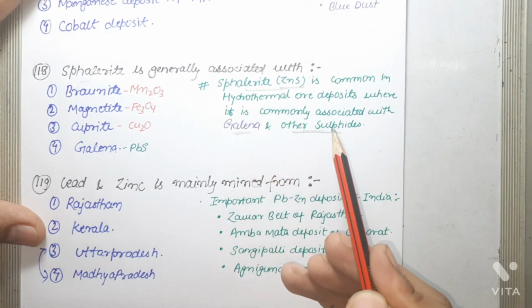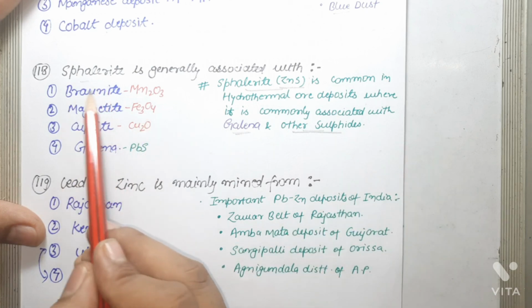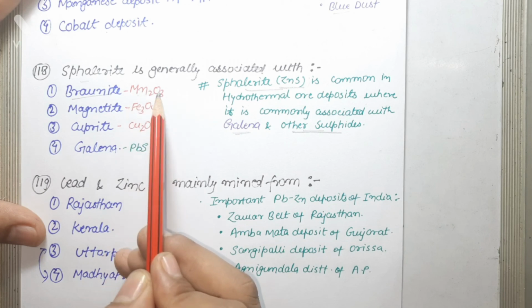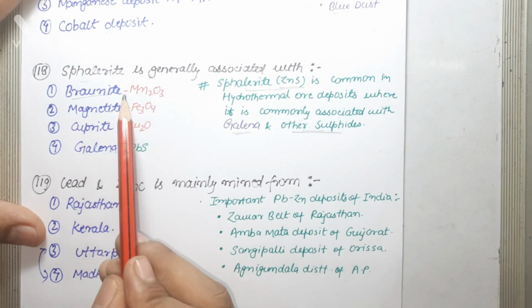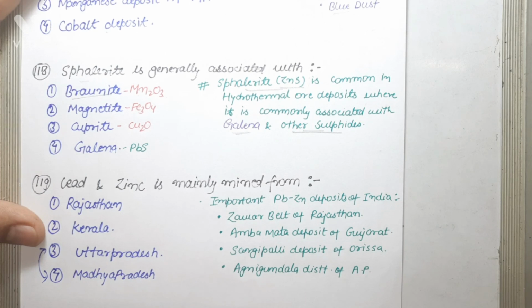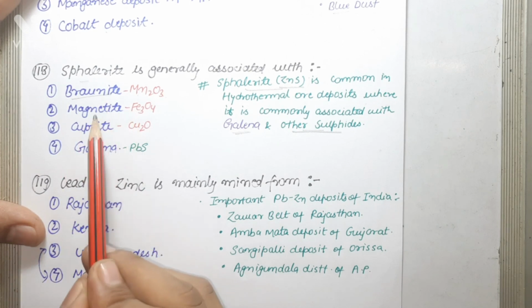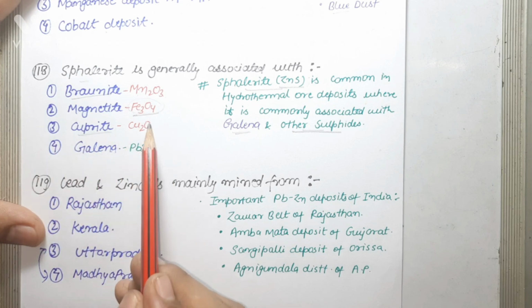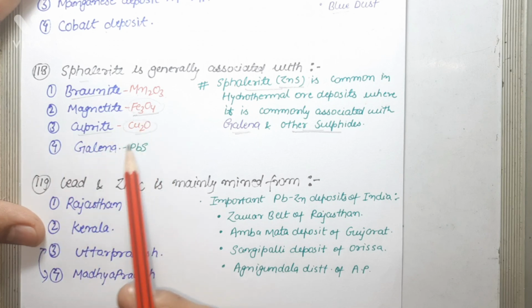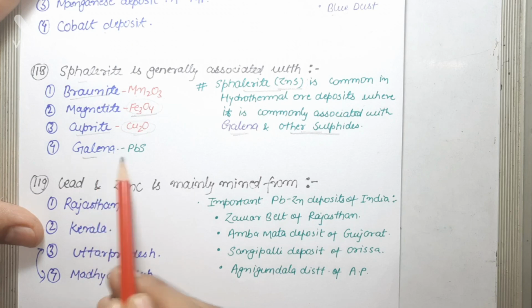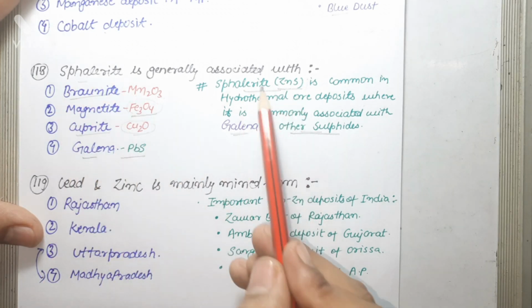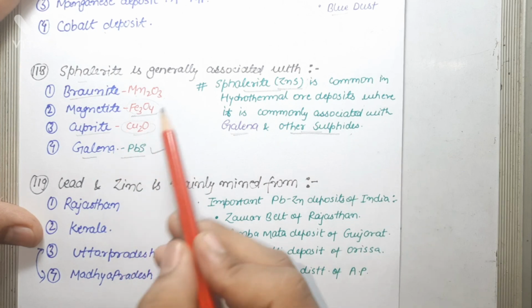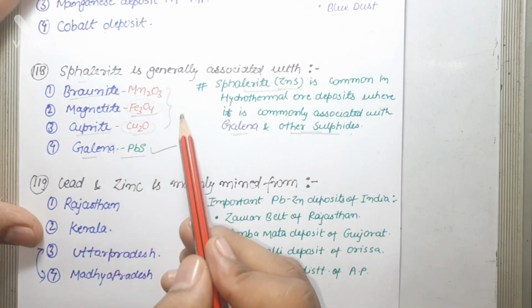Let's check out the options. Number one is braunite. Composition of braunite is Mn2O3. Clearly it is manganese oxide. Next is magnetite. Composition of magnetite is Fe3O4. Clearly it is iron oxide. Cuprite is Cu2O, clearly it is copper oxide. Next is galena. Galena is PbS. So as sphalerite is associated with galena and other sulfides, the correct answer is galena. All these others are oxides and sphalerite is not associated with these.